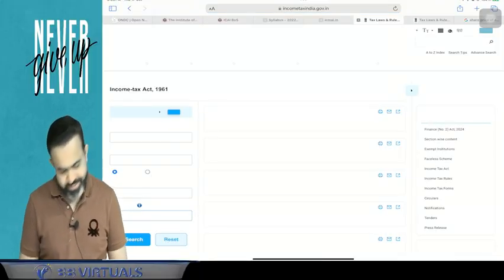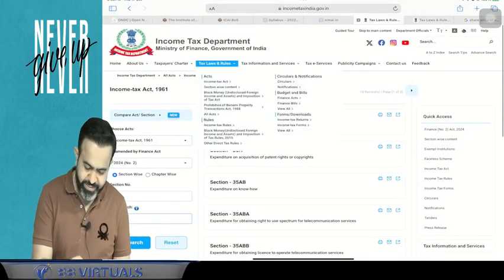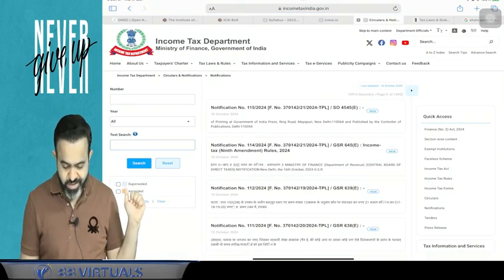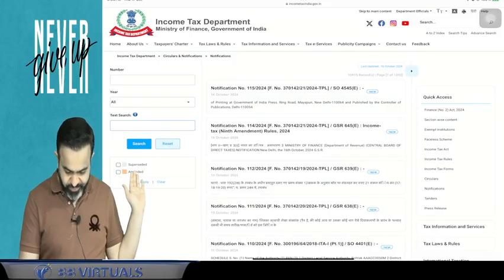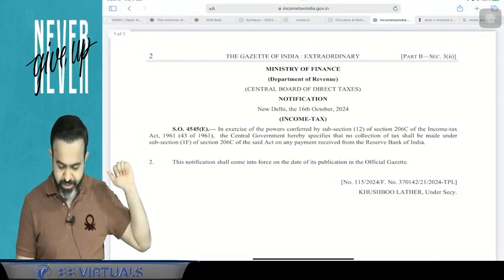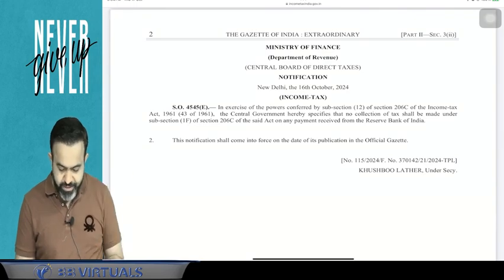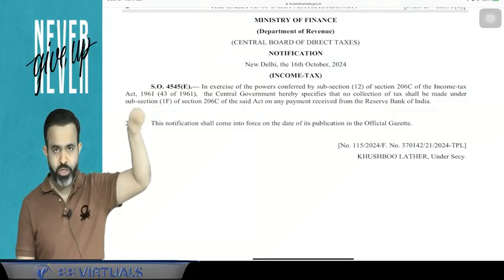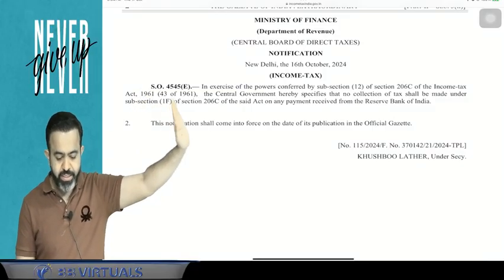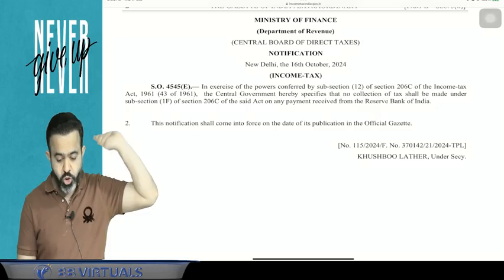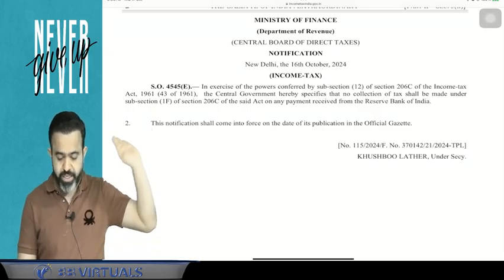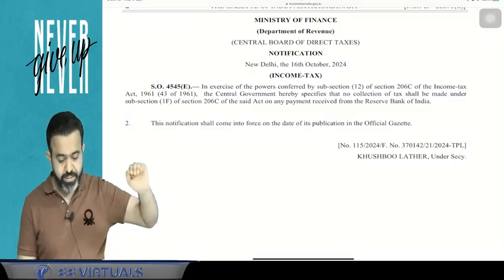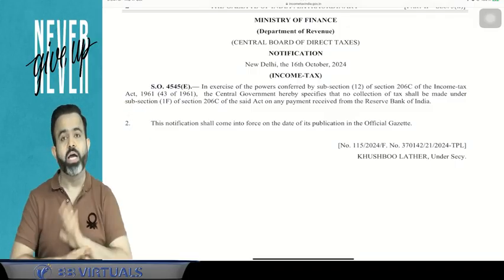So here the central government, CBDT, has the power to issue a notification. Here I am showing you one notification. On the 16th October, they issued a notification in exercise of the power given by the law. So in the law they have given the power. The central government hereby specifies that no collection of tax shall be made under subsection 1F of 206C of that Act on any payment received from the RBI.